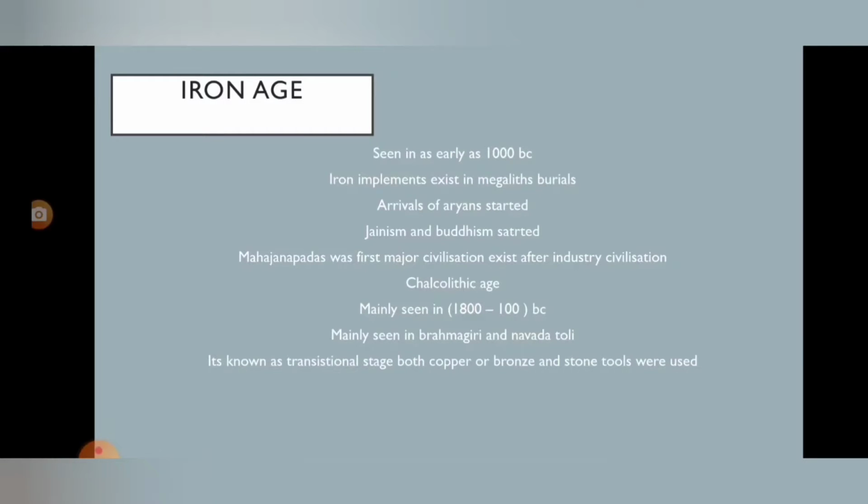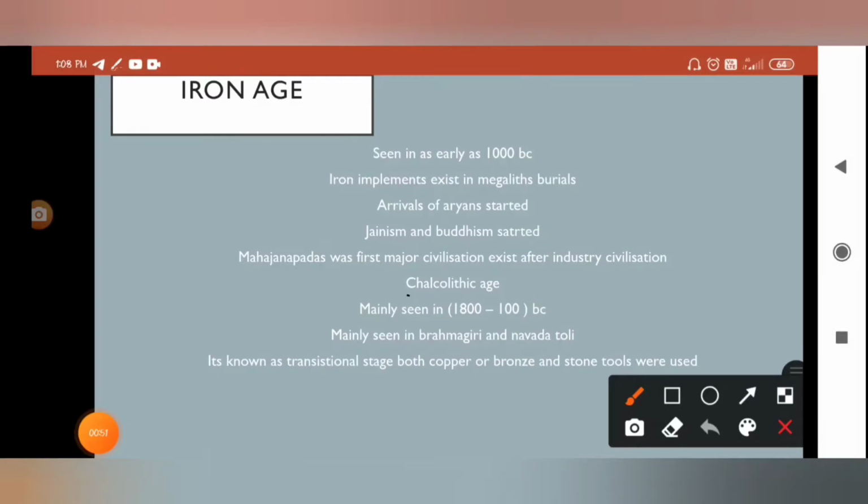We have seen in the previous video that the Indus Valley civilization existed around 2700 to 1800 BC. Once it was completed, the Chalcolithic age started immediately. It is mainly seen from 1800 to 1000 BC.